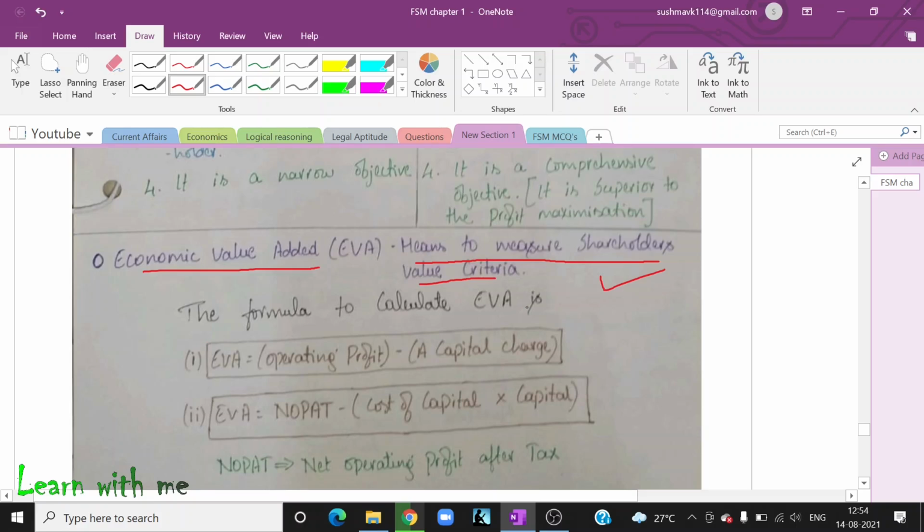Next, the formula to calculate EVA: you have to take the operating profit, also called EBIT, minus a capital charge. And EVA is equal to NOPAT, which means net operating profit after tax. After the government has taken its part of my profit, the remaining is known as EAT. So EVA is net operating profit after tax minus the cost of capital into capital.